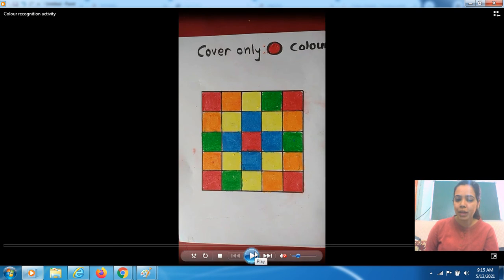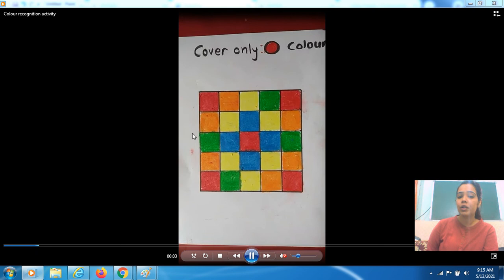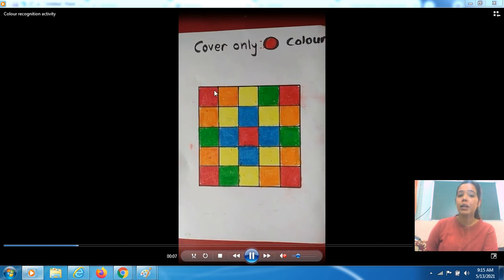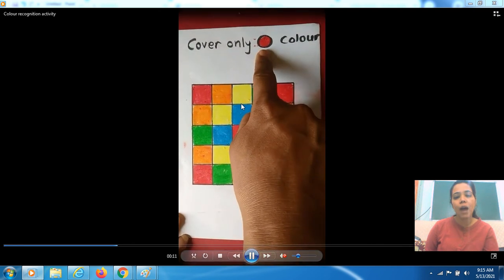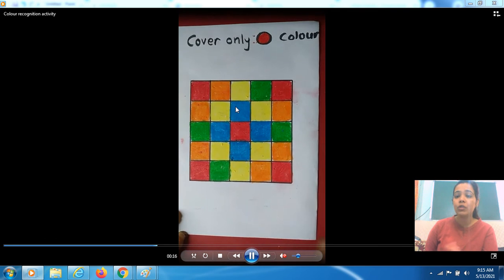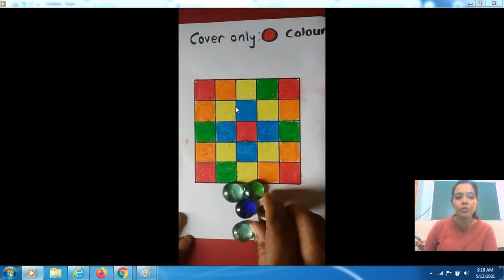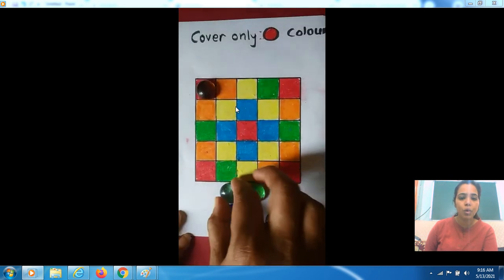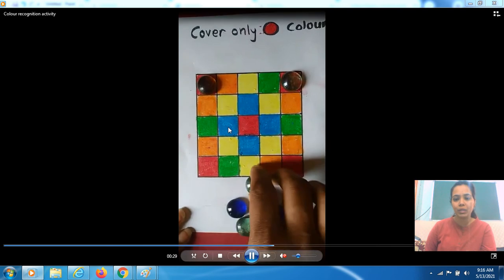Okay, so let me play this for you. First of all you have to prepare this with the help of our kids. Then you have to ask them that from this grid you have to cover the red color, so you have to provide them some beads or buttons in their hands. So first of all they will look for where the red color is. Once they see it in the first row, this is the red color, where is the next red color? Here. Then they will place a button.